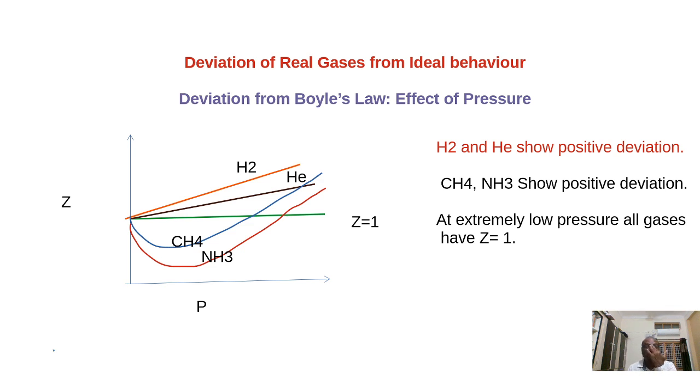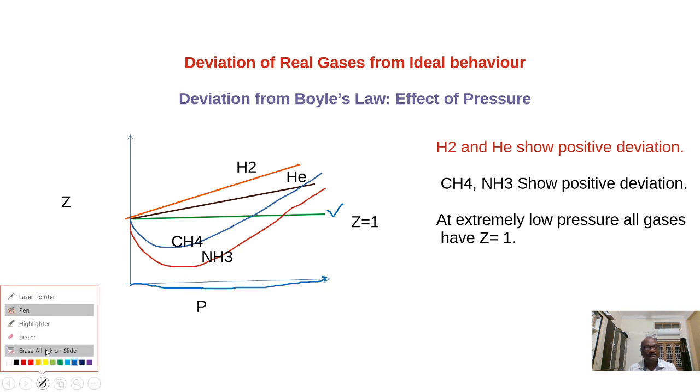Next, see this graph, Z versus P. This straight line indicates Z is equal to 1, the ideal gas. But in case of hydrogen and helium, we get the straight lines which are showing positive deviation as pressure increases. When the pressure increases, hydrogen and helium will show the positive deviation.